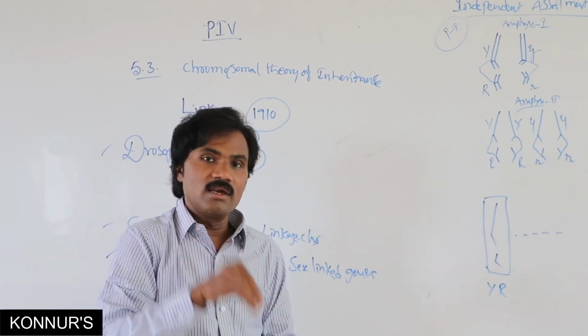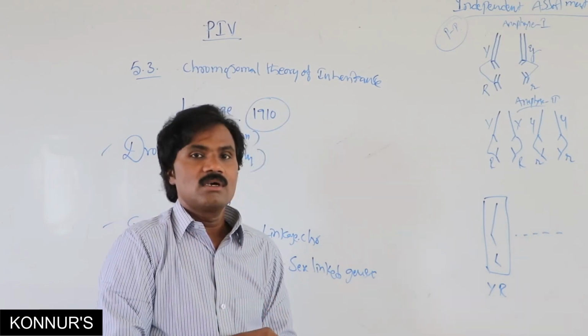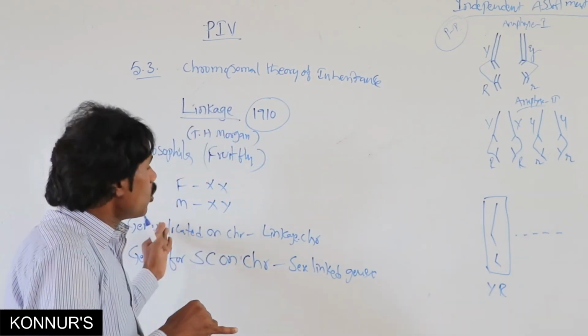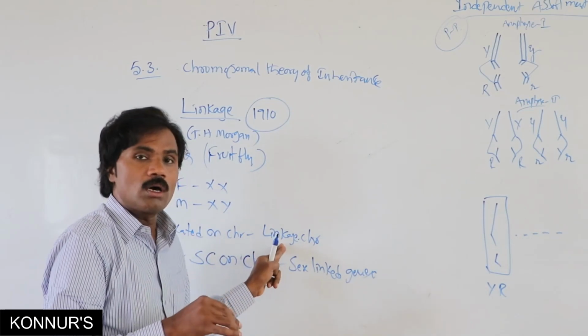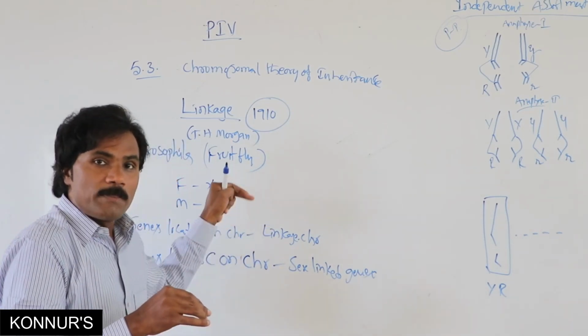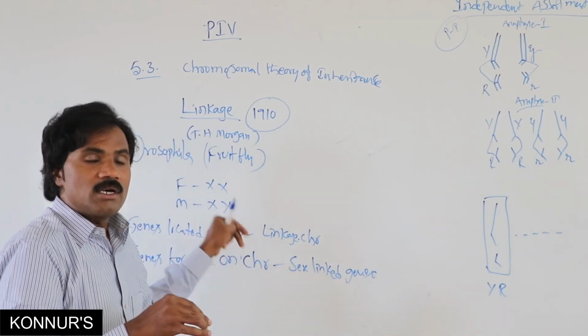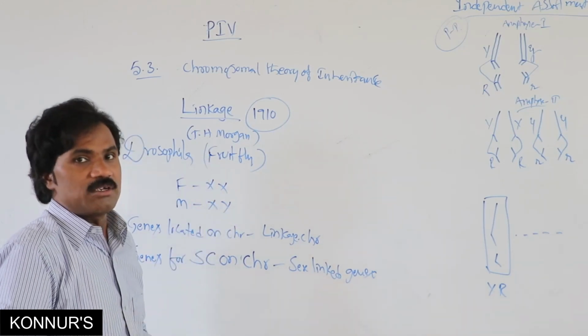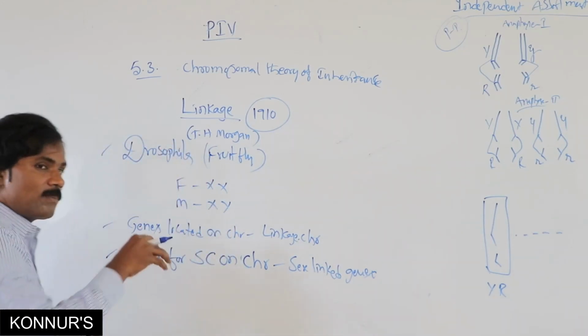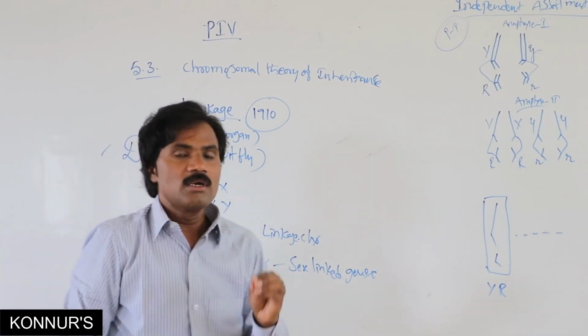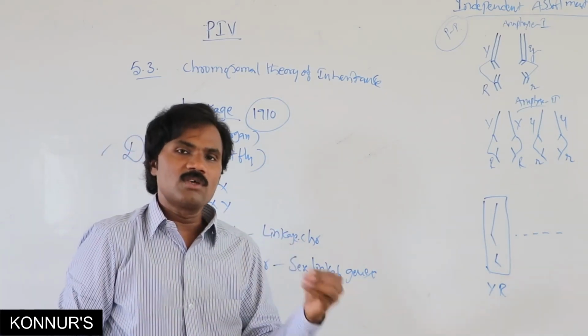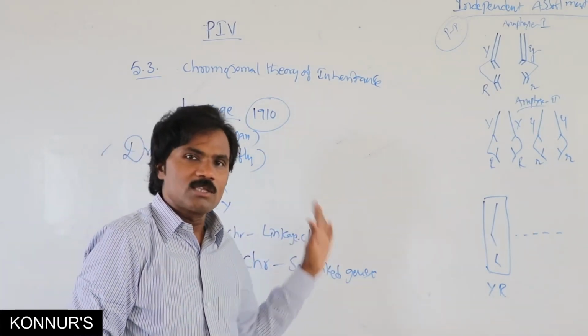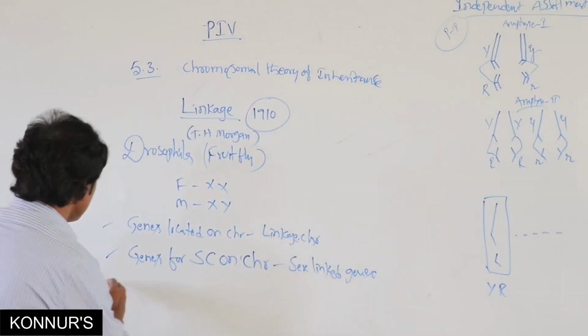So sex-linked inheritance, sex genes, or chromosomal linkage are all primarily explained by the scientist Morgan in Drosophila, although other scientists worked on different organisms.